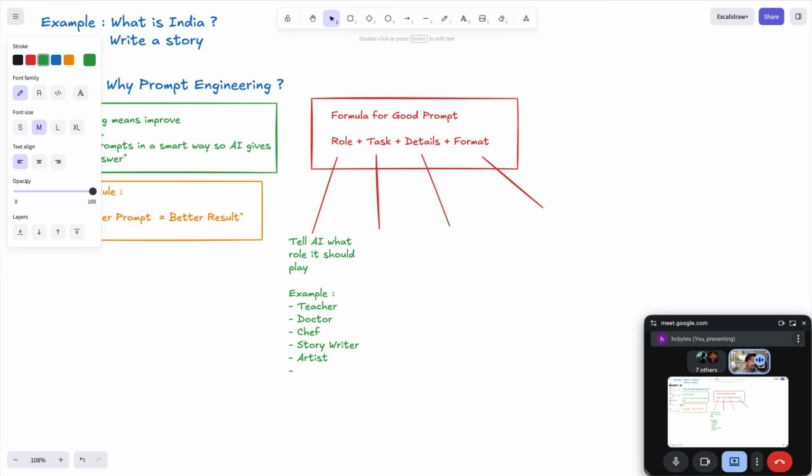Act as an artist, a scientist, even act as a music composer also.